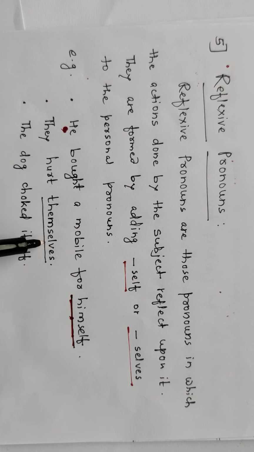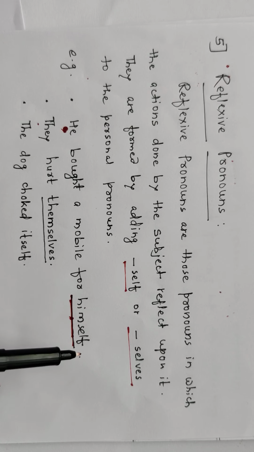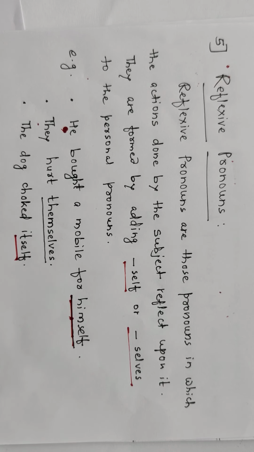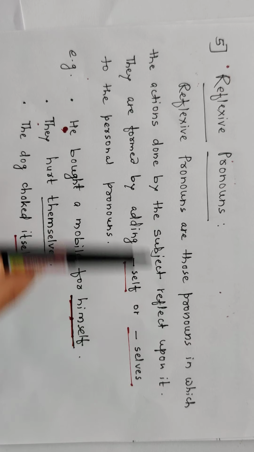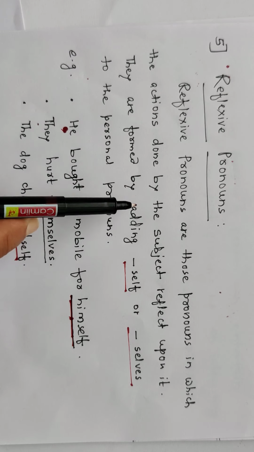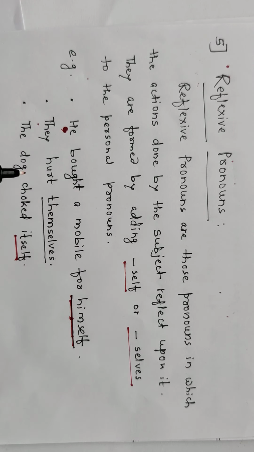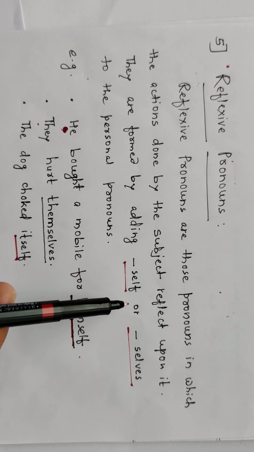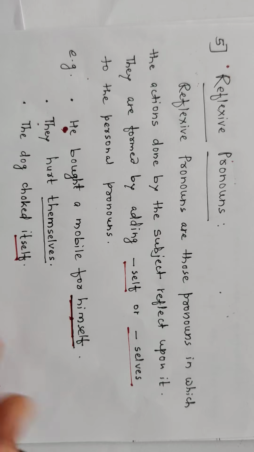They hurt themselves. They, themselves. He, himself. She, herself, like that. The dog choked itself. It is also a reflexive pronoun. Okay. So reflexive pronouns are those pronouns in which the actions done by the subject reflect upon it. And they are formed by adding self or selves to the personal pronouns.